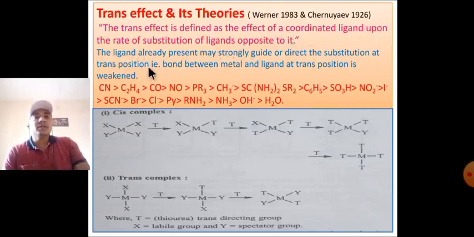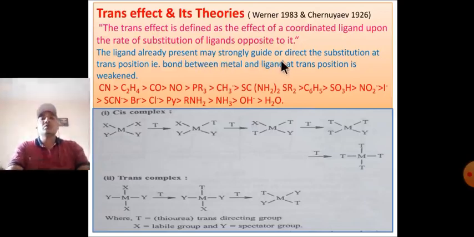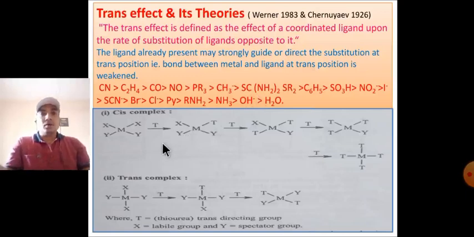That is, the ligand already present may strongly guide or direct the substitution at the trans position; the bond between the metal and the ligand at the trans position is weakened. In the trans influence series, consider for example a cis complex with metal, X and Y ligands. Y is a spectator ligand, X is a leaving, labile ligand, and T is the trans-directing ligand.